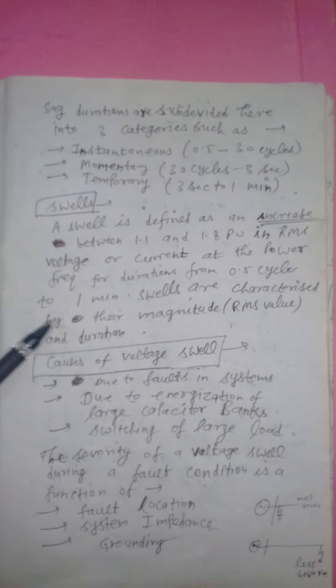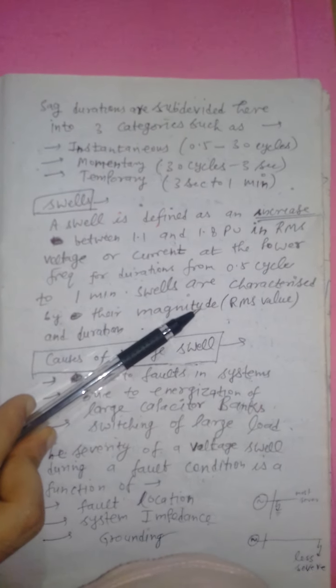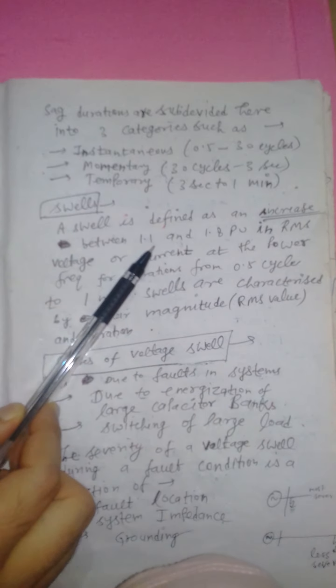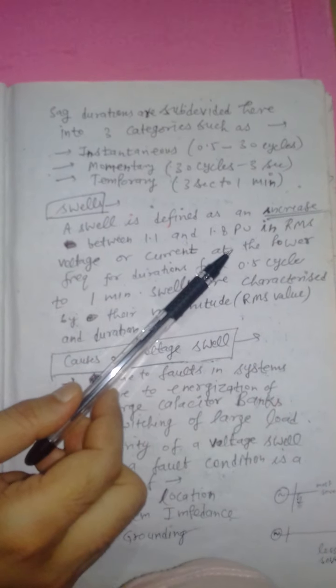Swells are characterized by their magnitude, RMS value and duration. So sag means a momentary dip, but swell is just the opposite of sag, right? That means 1 per unit is the rated value, and it is above that, that means 1.1 and 1.8, right?